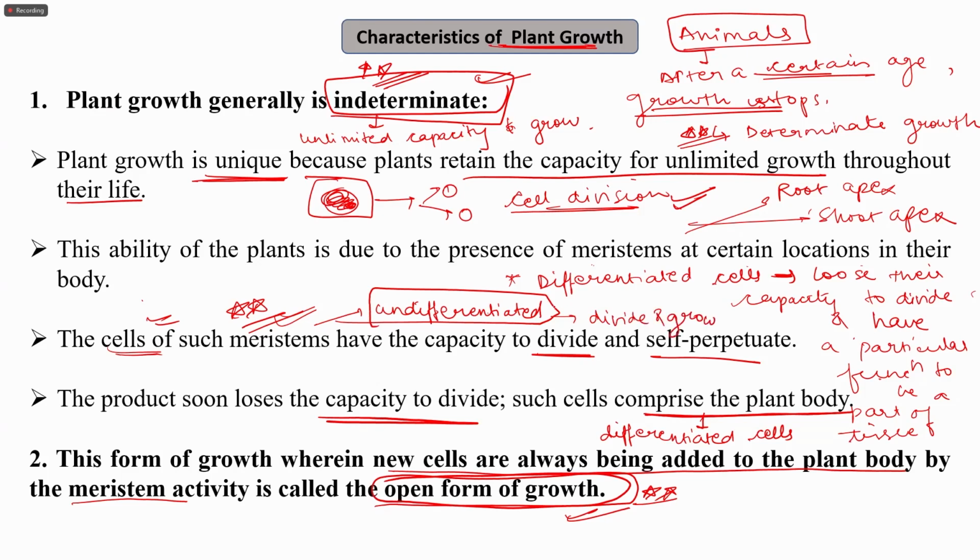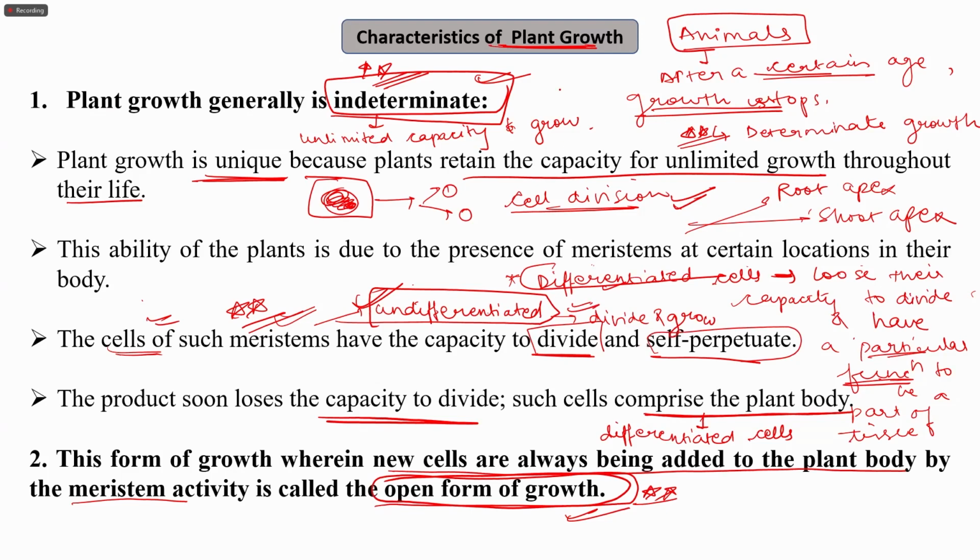So this is a very big difference between differentiated and undifferentiated cells. Differentiated cells have acquired a particular function in a tissue, while undifferentiated cells still have the capacity to divide and self-perpetuate, and they do not have any other definite function. They divide and grow.